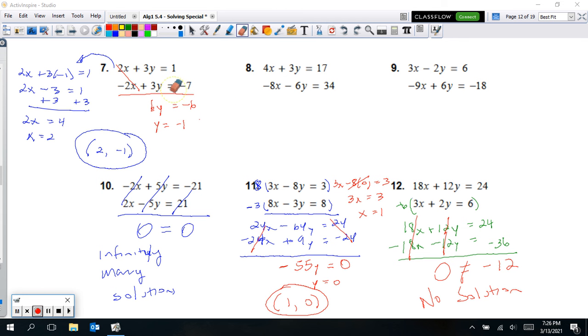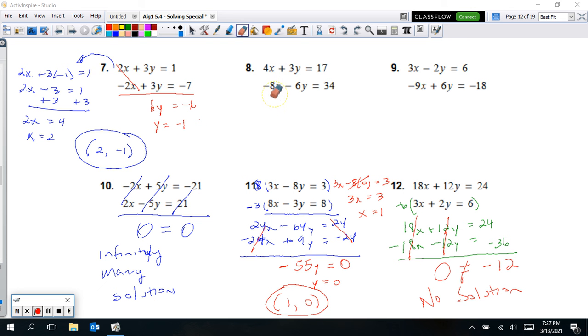So here's what the answer really should be. 3 and 3 make 6y, and then this is the negative 6 here. So when you divide by 6, you're going to get negative 1 for y, and I just chose the top equation to plug in that negative 1. So 2x plus 3 times negative 1 equals 1. And then when you solve for x, 2x minus 3 is equal to 1, adding 3, then eventually you divide by 2, x is equal to 2. 4 divided by 2 is 2. So if x equals 2, it's 2, comma negative 1 for y. So 2, comma negative 1 is our ordered pair solution. So that's our one solution.